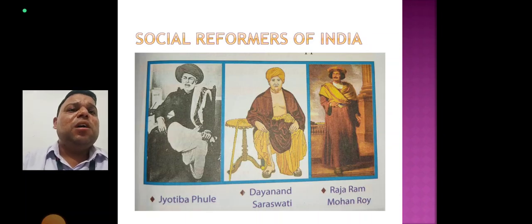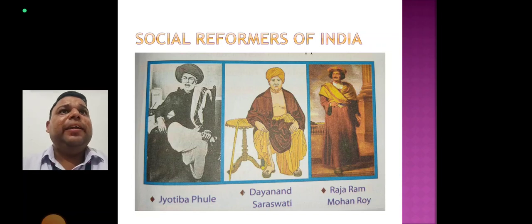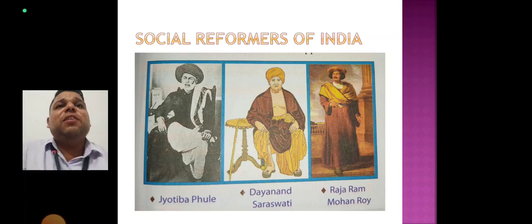Now, our social reformers worked to reform many things in India. Some social reformers of India who dedicated their lives to the betterment of society were Dayanand Saraswati and Raja Ram Mohan Roy. Raja Ram Mohan Roy is also known for the abolition of the Sati Pratha, and Jyotiba Phule made efforts for girl child education. There were many social reformers who worked for the upliftment of the status of various people. Due to the efforts of social reformers and writers such as Munshi Premchand, the caste system weakened a little, along with our great leaders.